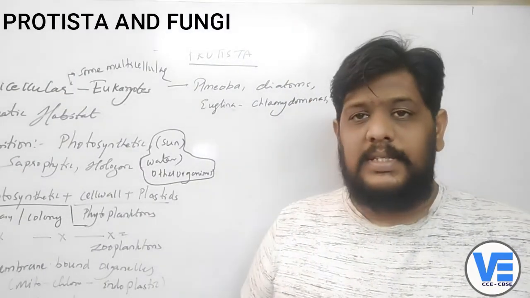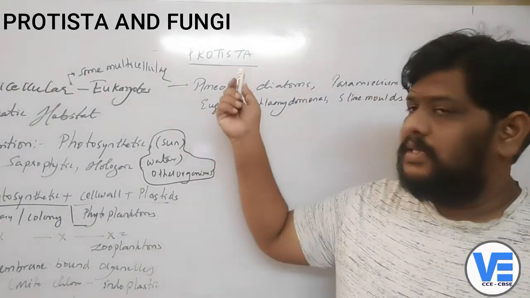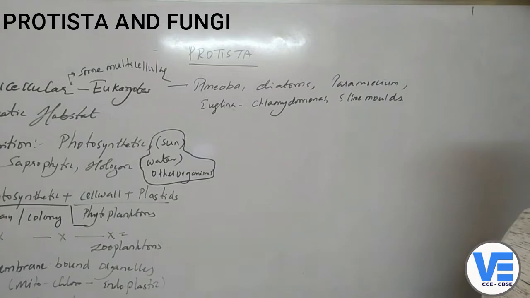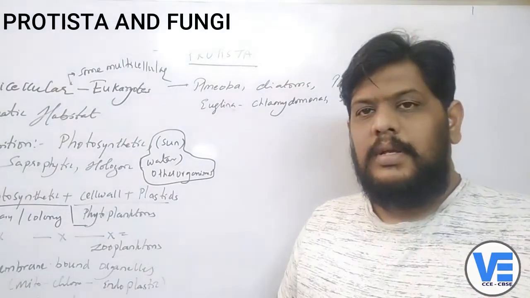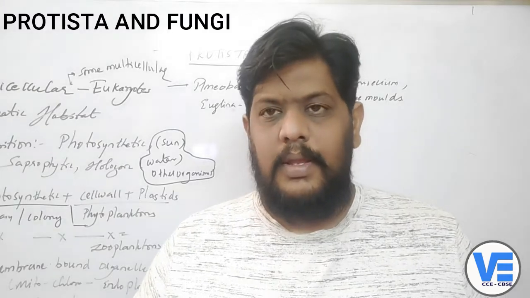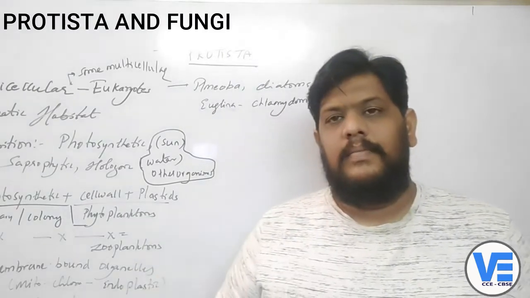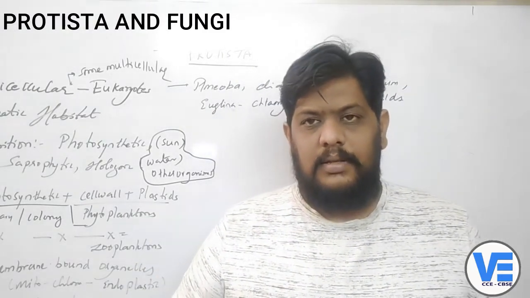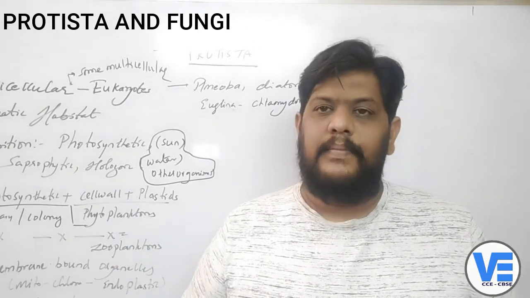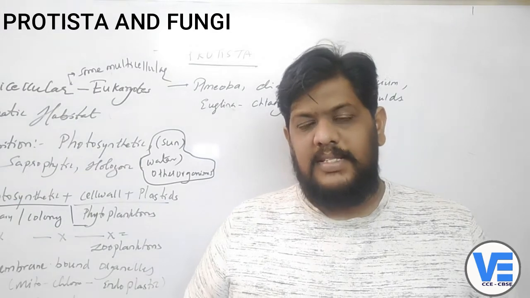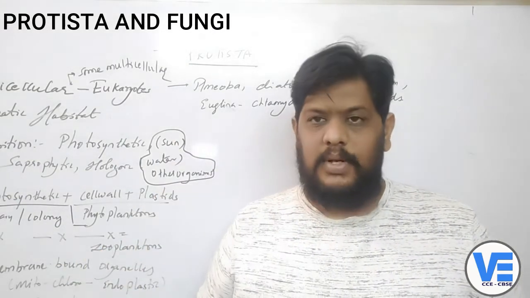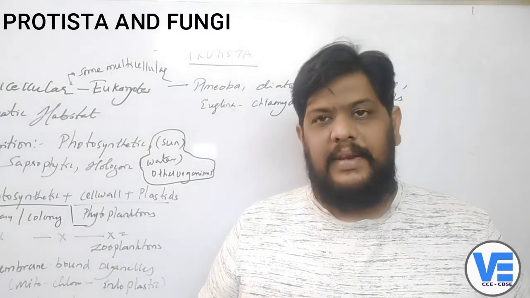now we are going to the second kingdom, which is called Protista. Now what we are going to see is the characters of Protista. Okay, on what basis Protista is classified as a separate kingdom, why those organisms were chosen to be under the kingdom called Protista. That is what we are going to clarify.